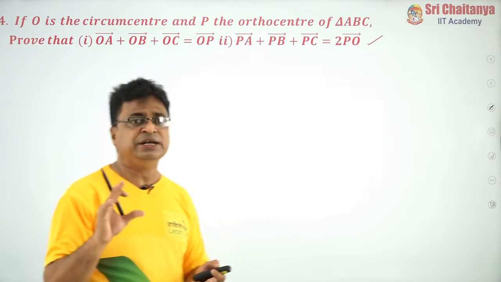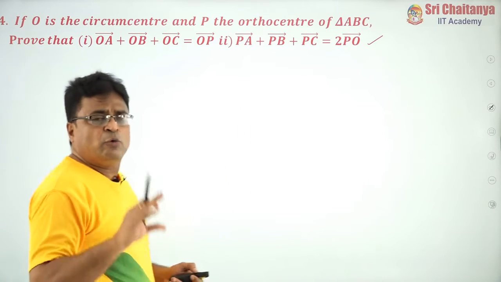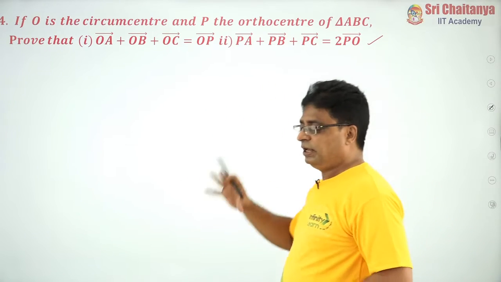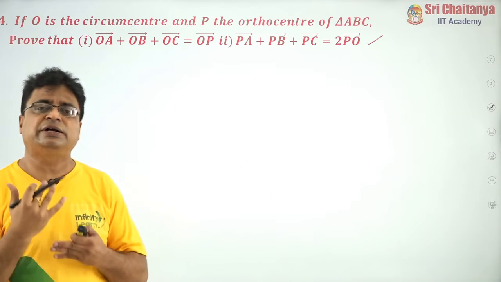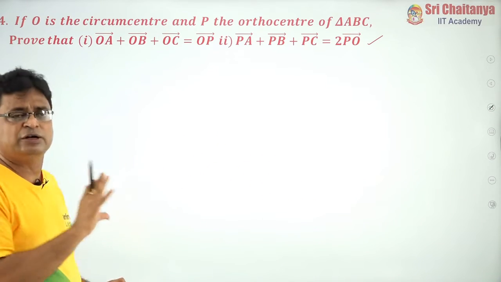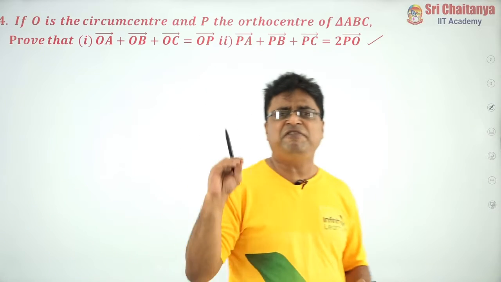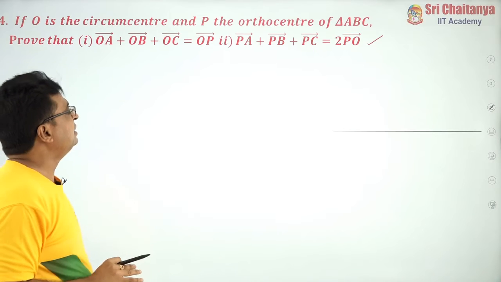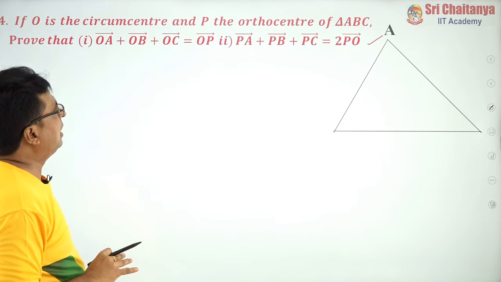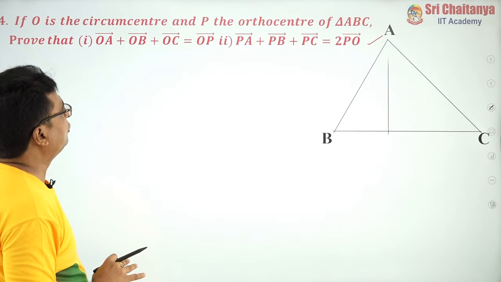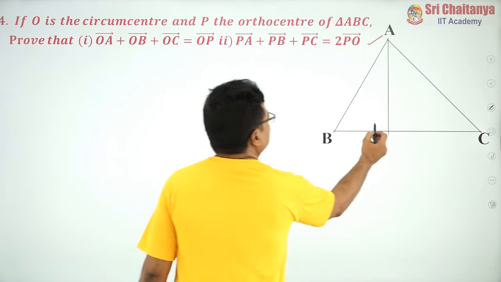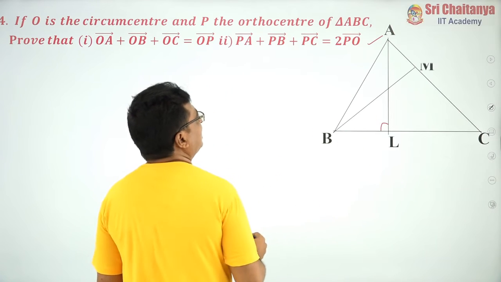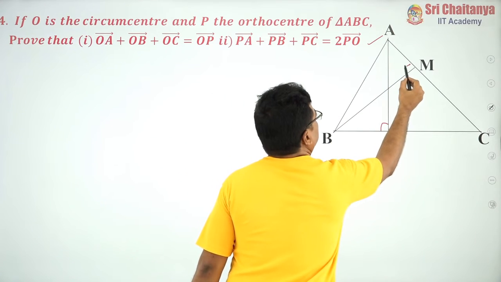These are the definitions. With this result, we are getting beautiful knowledge especially about the relationship between circumcenter and orthocenter of the triangle. My friends, please do not neglect this question, learn every aspect of this problem by heart. Now, I am solving the problem in a traditional way. See friends, this is my triangle ABC. This is one altitude, AL, and this is AM, another altitude, that means they are perpendicular.